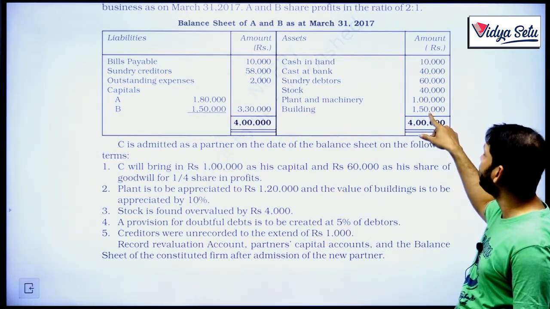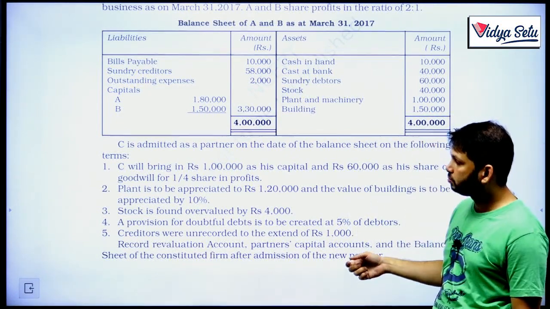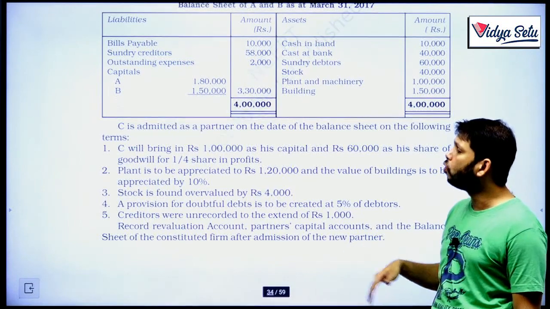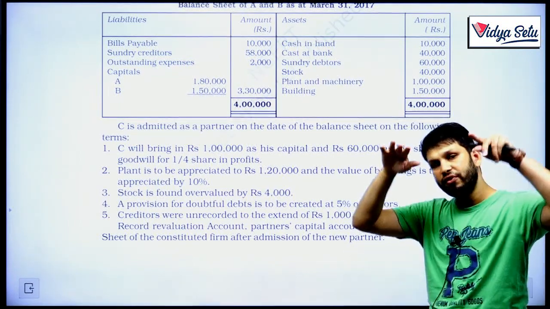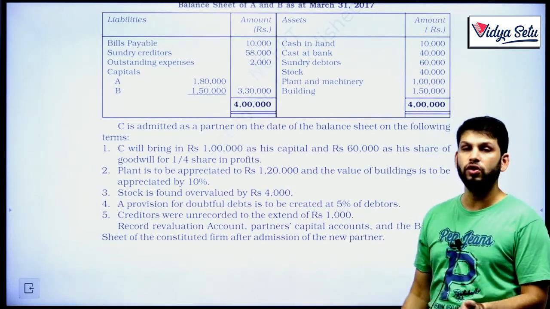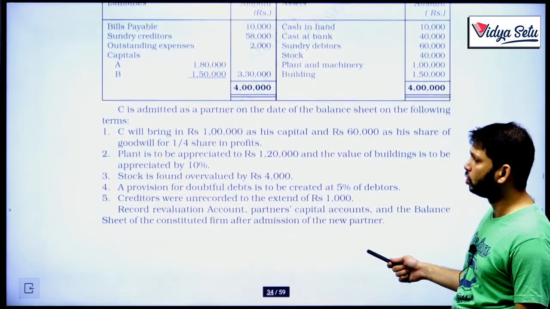So building 1,50,000 by 10% means 15,000. Stock is found overvalued by 4,000. So an asset is overvalued, we have to reduce it. Reduction in value of an asset is a loss. So 4,000 here is a loss for stock.